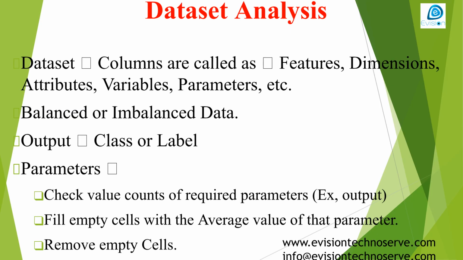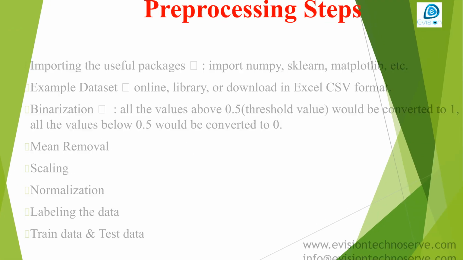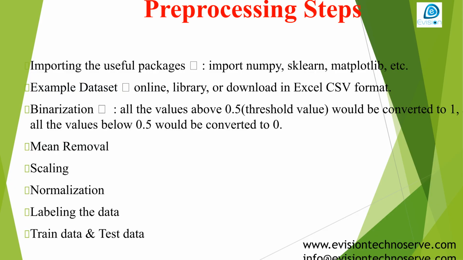Dataset analysis is crucial. Columns are referred to as features or attributes. You must check for balanced or imbalanced data and identify the output class. Key steps include checking parameter value counts, handling empty cells by filling with average values or removal, removing imbalanced data, and deleting unwanted columns. Pre-processing the data is essential because machine learning requires data to be in a formatted, meaningful way to start the training process. This converts raw data into a usable input format for the algorithms.